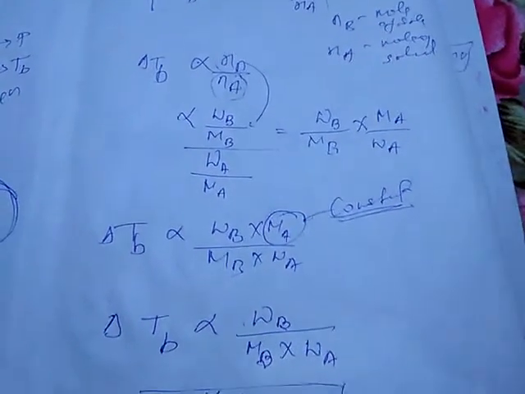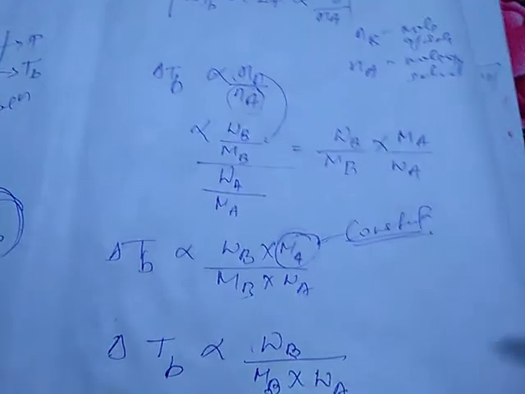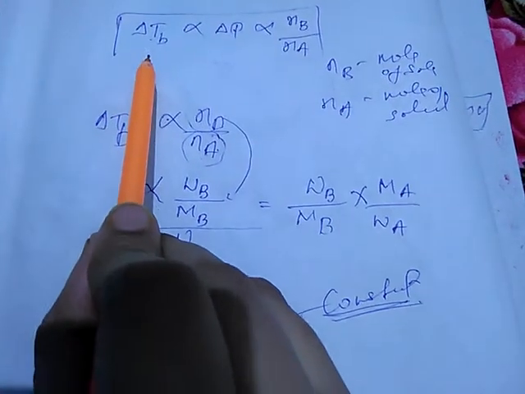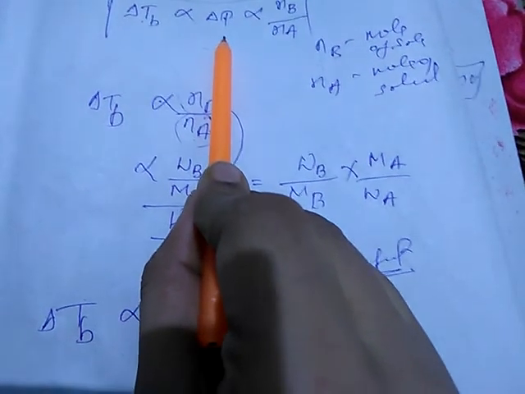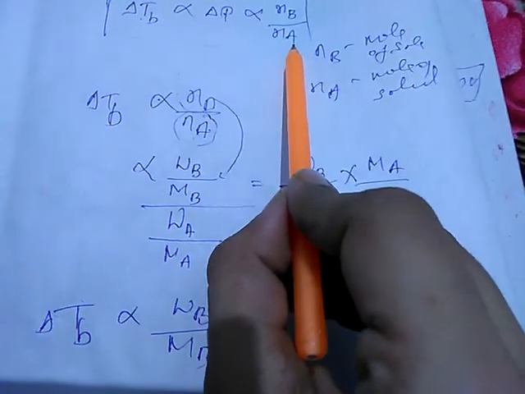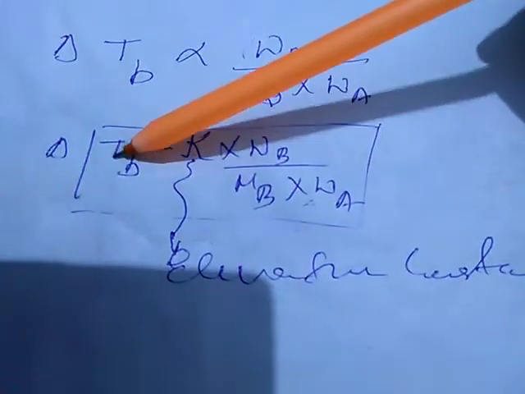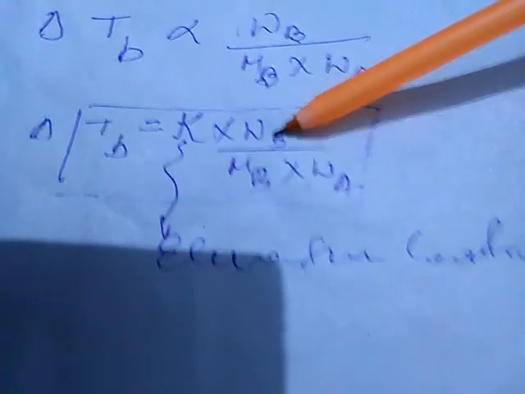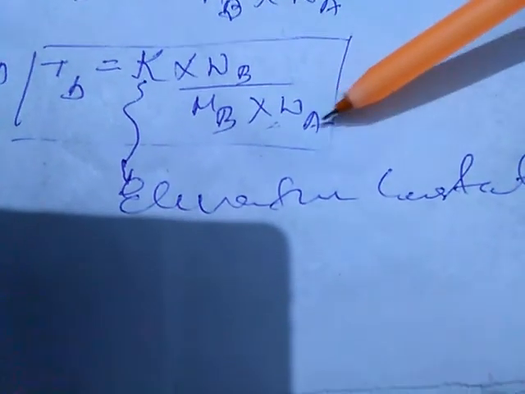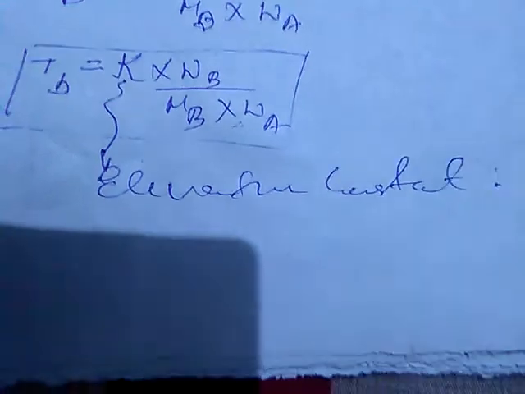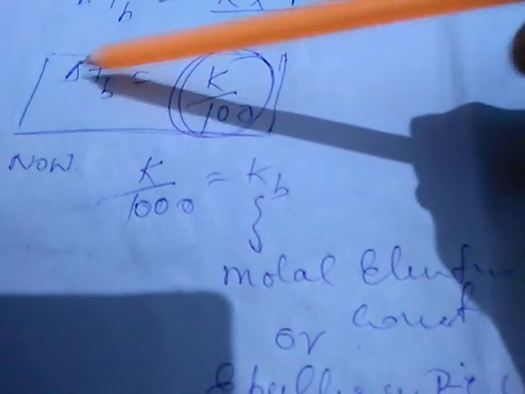Now, as we have come to the end, I will give some of the important points to keep in mind. One is the starting expression, in which we have seen that elevation in boiling point is directly proportional to lowering in vapor pressure, and this lowering in vapor pressure is directly proportional to NB by NA. This point we have to remember. Next, delta TB is equal to K into WB, the given mass of solute by the molecular mass of solute into the given mass of solvent, and here K is the elevation constant.